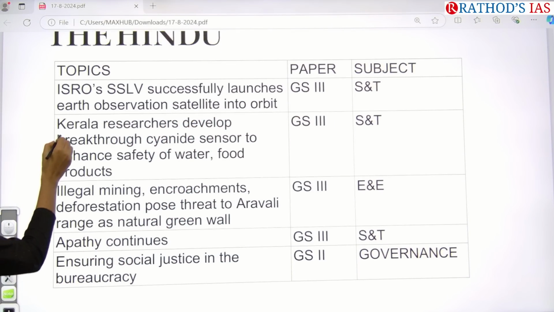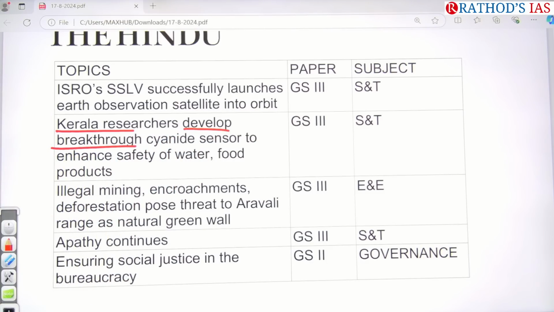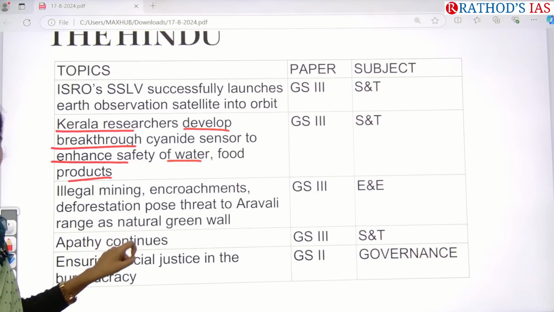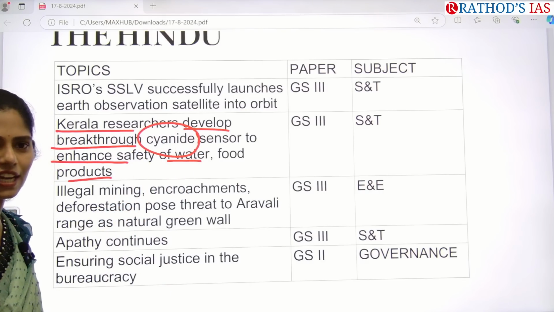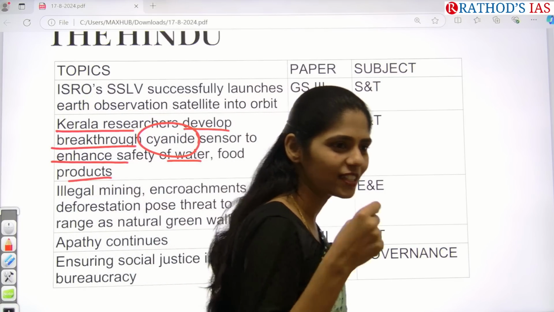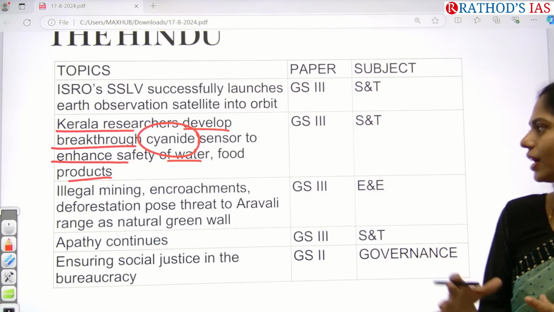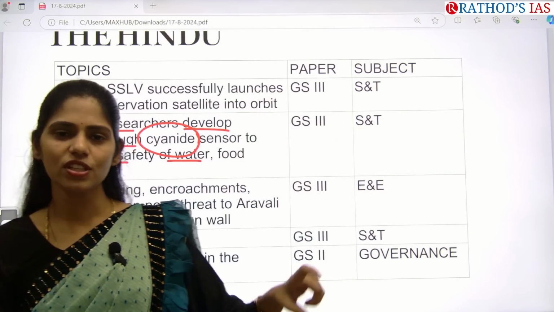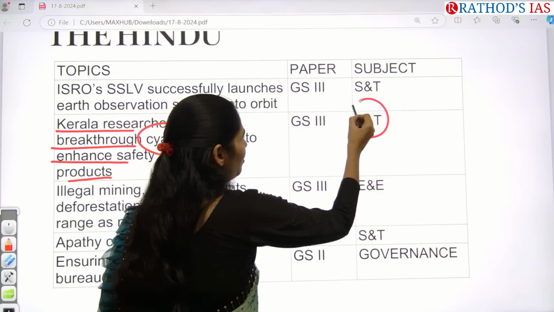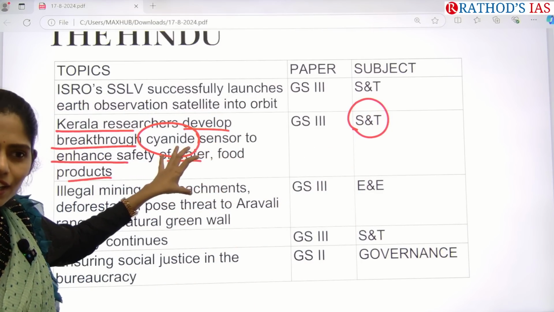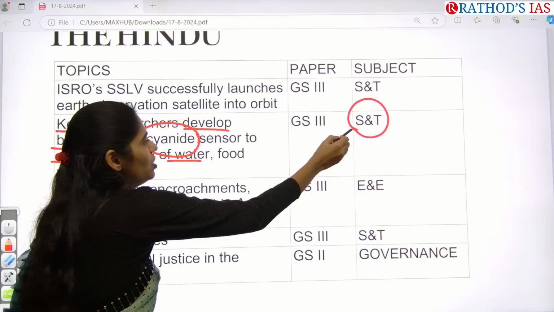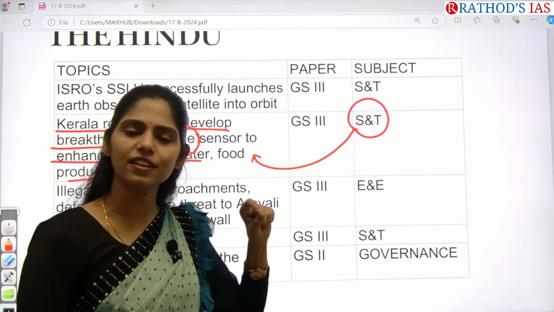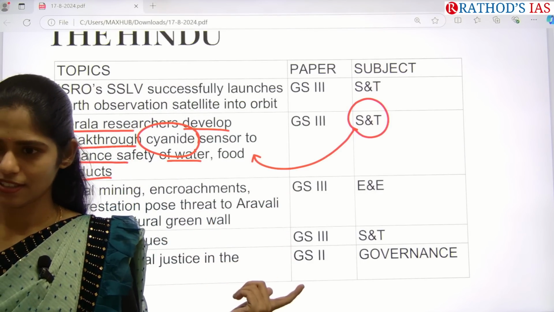The next article is: Kerala researchers develop a breakthrough cyanide sensor to enhance safety of water and food products. So what is the keyword? The keyword here is cyanide. Have you heard of cyanide poisoning? Yes. Normally when we are consuming our food or water, they can get poisoned with cyanide. So we can use science and technology and make equipment so that we can identify this cyanide. So we came up with the development of a cyanide sensing instrument so that we can decrease the poisoning of cyanide.